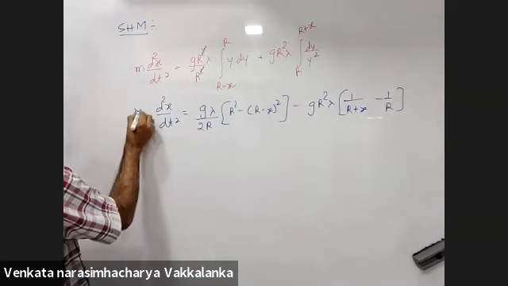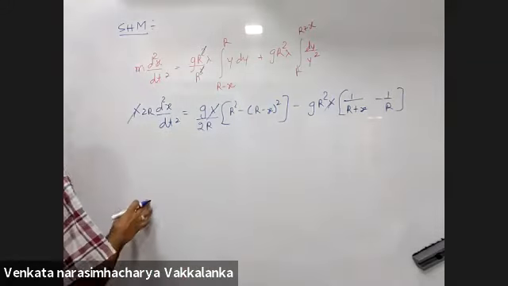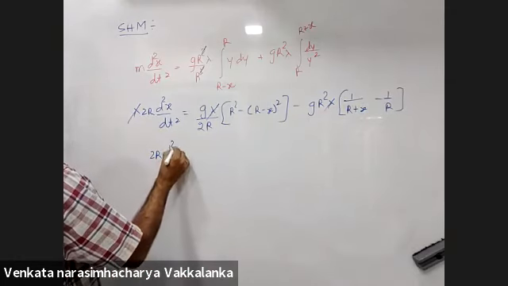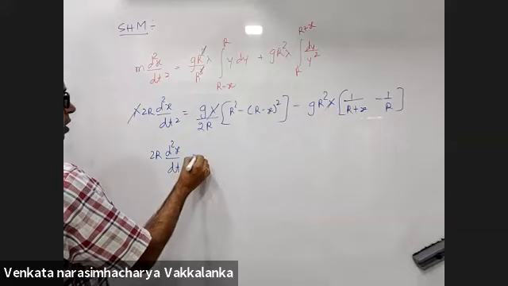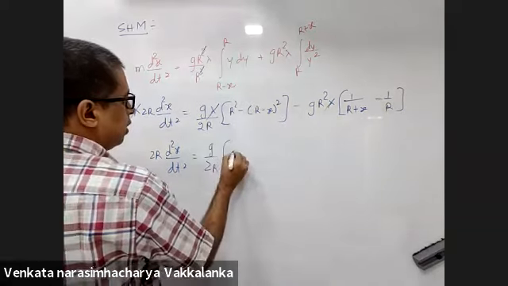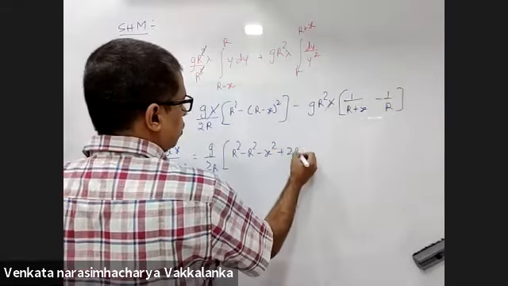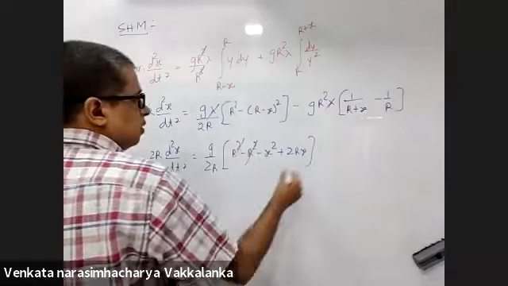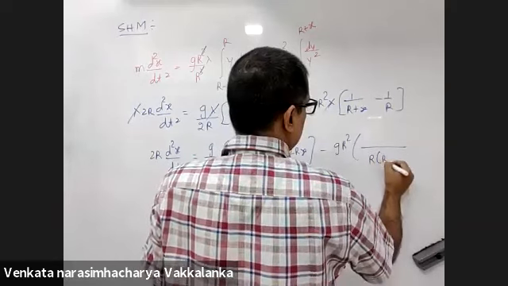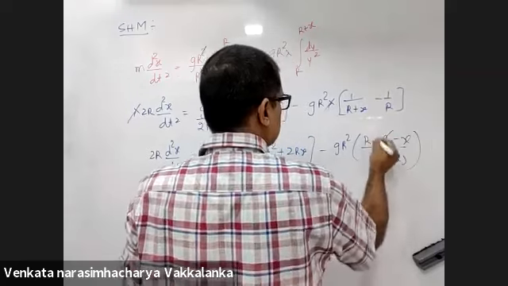Right, this will be lambda to r. Lambda, lambda, lambda goes. Right? 2r d2x by dt square is equal to G by 2r. This will be r square minus r square, 2rx, minus G r square r into r plus x, r minus x.